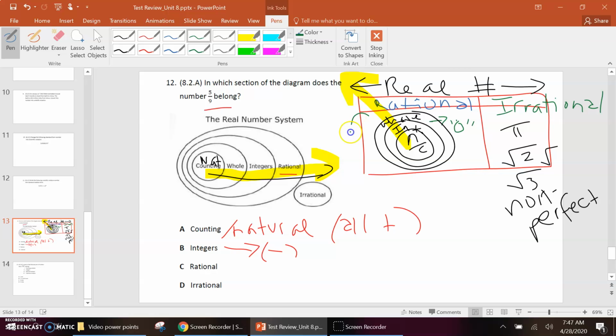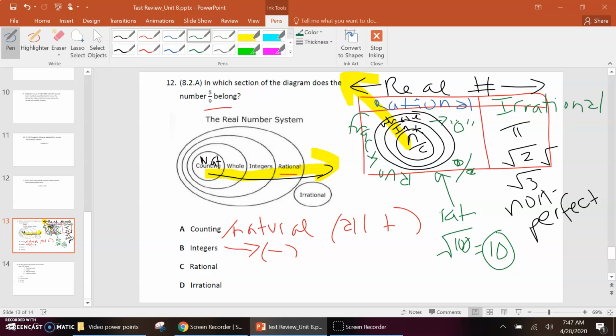And then you get out here, and this is all your rational. So this is where your fractions are going to start, okay? This is where your percents are going to start. This is where your repeating decimals and your terminating decimals and your perfect squares are. Perfect squares are also rational. So the square root of 100 is a perfect square because you get the beautiful whole number 10.